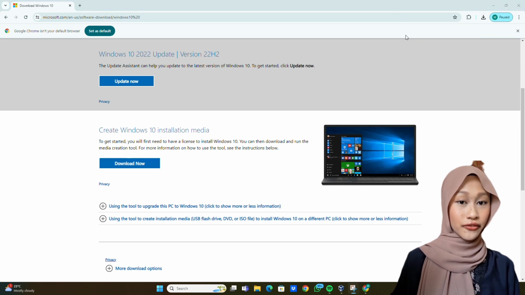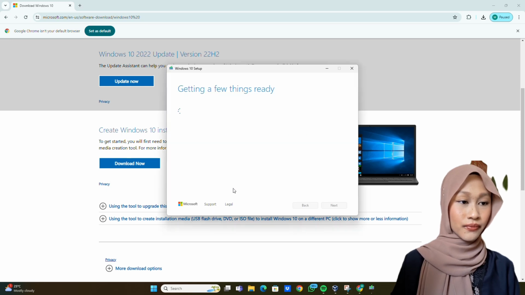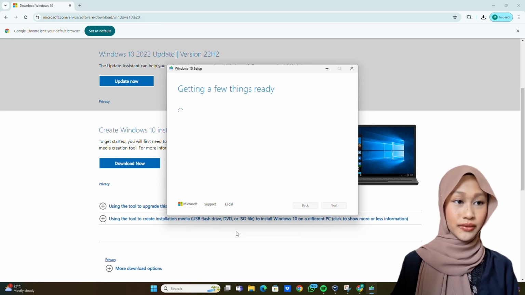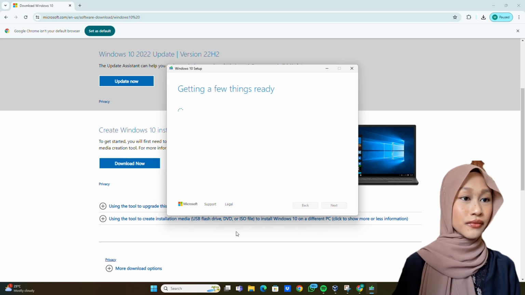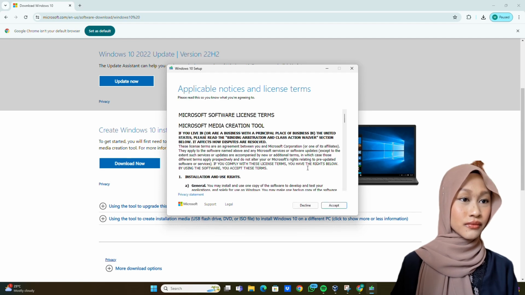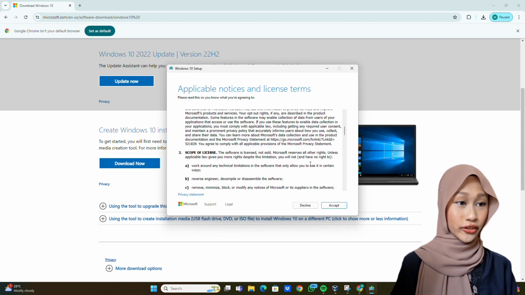And you may click the file that has been downloaded. In this part, you need to wait for a moment for getting a few things ready for you. Then it will show you this interface.